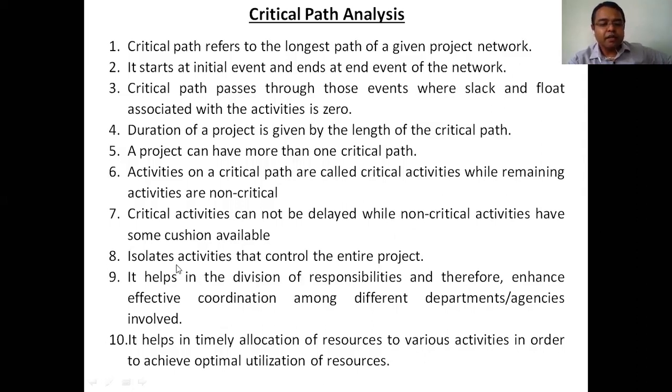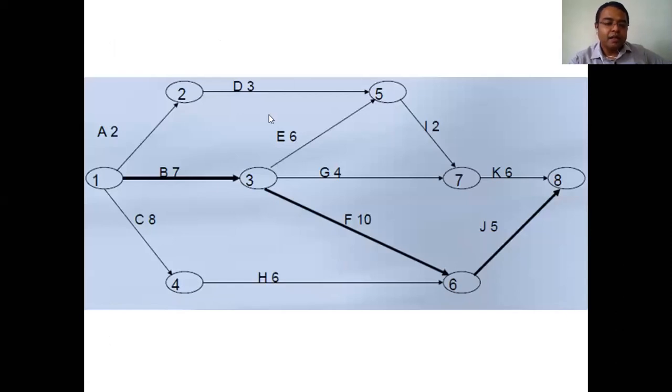Okay, next part: this critical path isolates the activities that control the entire project. Simple. So here, these B, F, and J activities consume more time than the other activities.